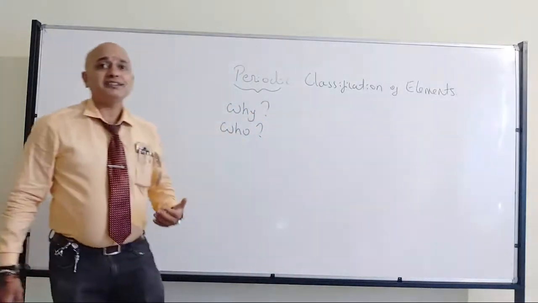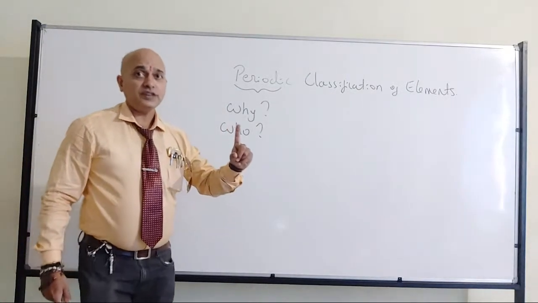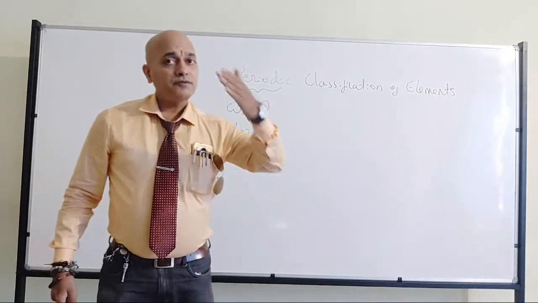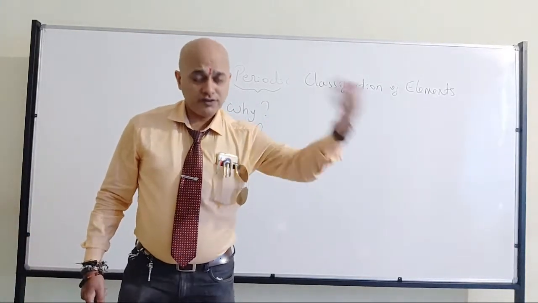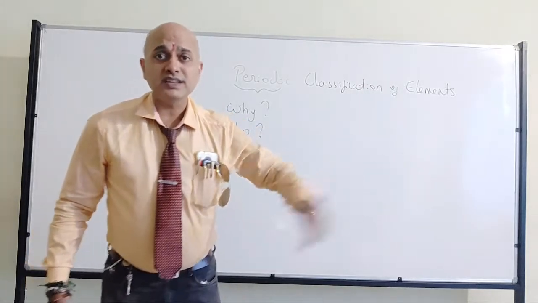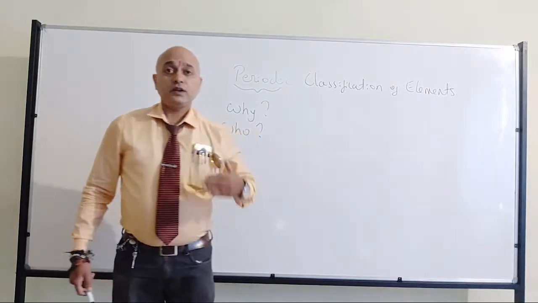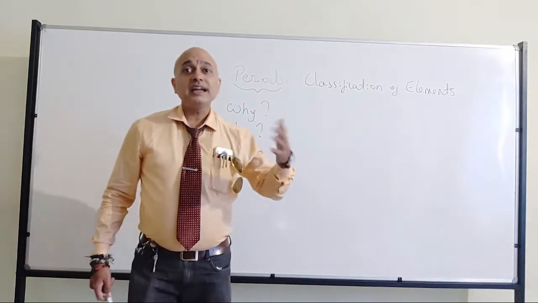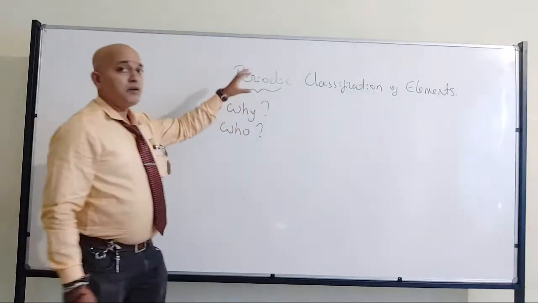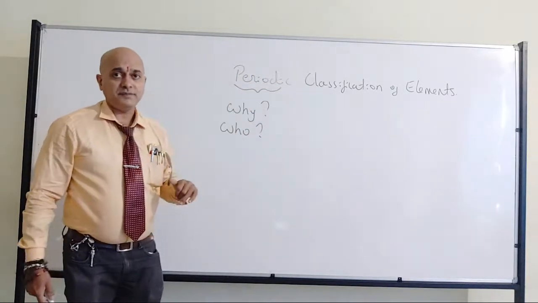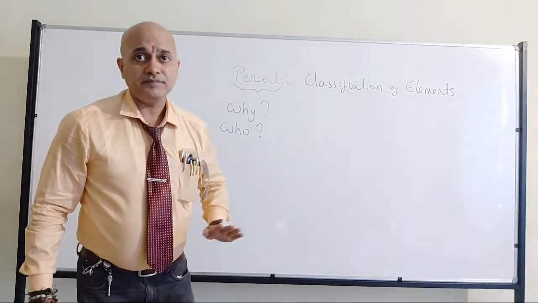So we'll come to that. Okay? So it's not one person who is involved. First it will be done by one person, then it will be further polished or further developed by another person. Like that we have the contributions by groups of people who worked in different eras. Right? So that's how we now have the modern periodic table. That one anyway, we are going to discuss in detail.